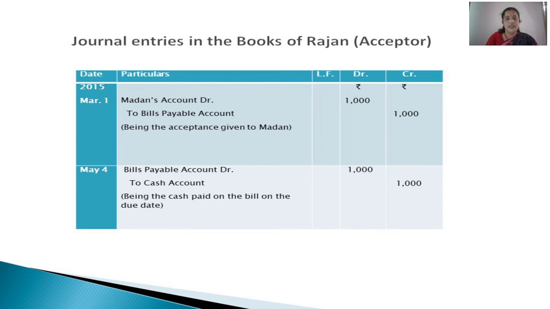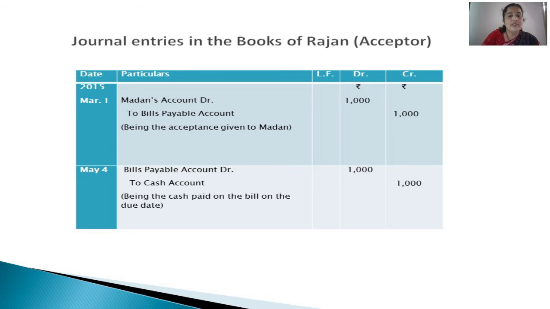Then what about journal entries in the books of Rajan, that is the acceptor. The drawee, that is Rajan, the acceptor, has nothing to do with this bill sent to the bank for collection. What it means to him is whether he has purchased goods from any person, whether he has given acceptance, or whether he has honored or dishonored the bill.